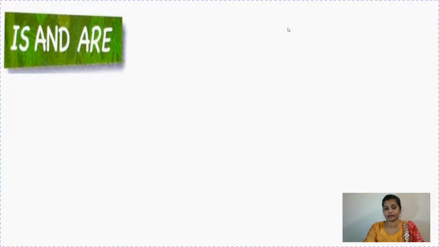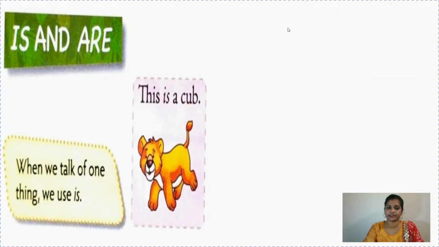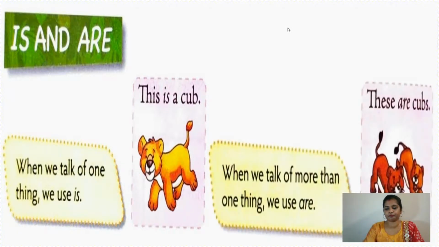Now is and are. Just now we have learned one and more than one, or one and many. So children, when you are talking about one, you will use is. And when you are talking about many, then you will use are. Let's see the example. When we talk of one thing, we use is, for example, this is a cub. But when we talk of more than one thing, we use are, like these are cubs.